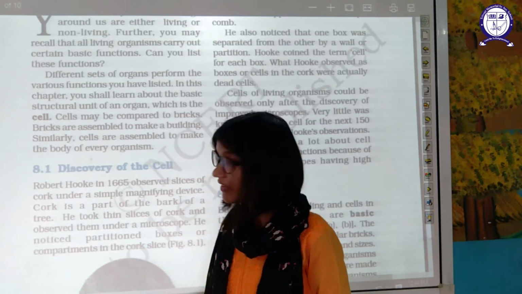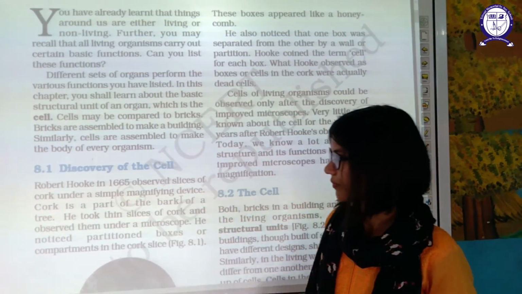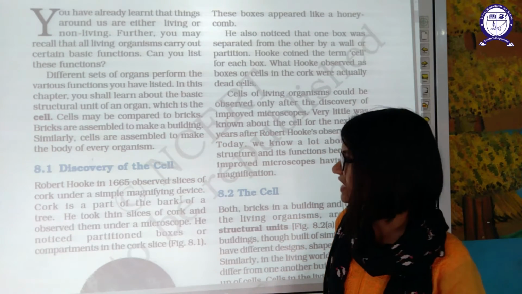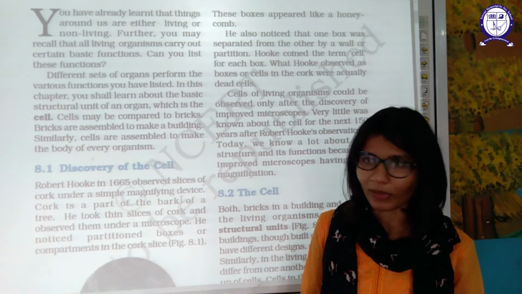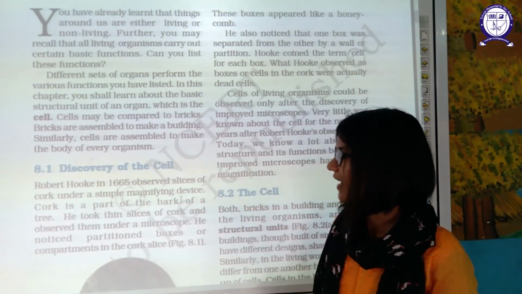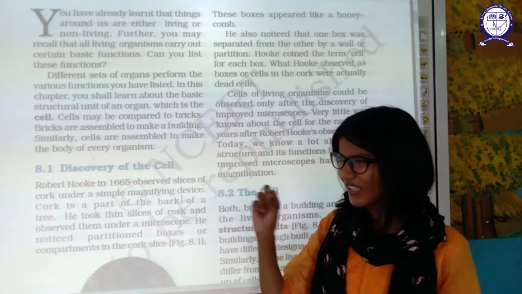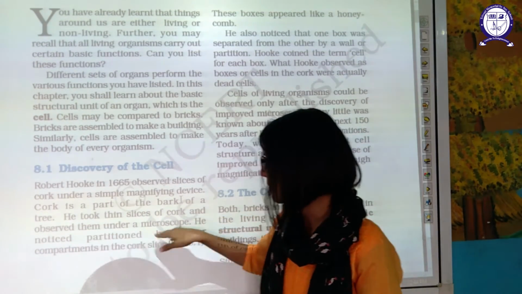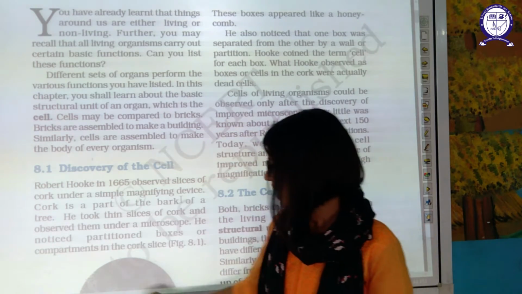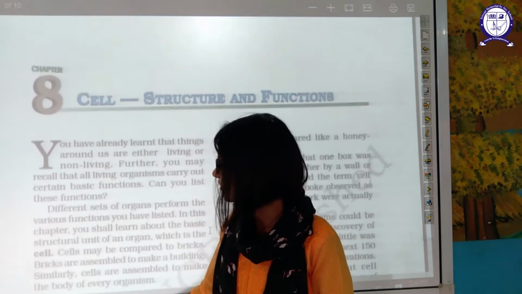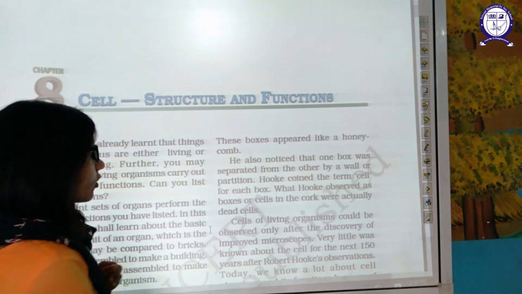Discovery of the cell. The scientist named Robert Hooke, in 1665, observed slices of cork under a simple magnifying device. Cork is the uppermost part of the tree, a part of the bark. He took the thinnest slice of that cork and observed it under the microscope. He noticed some partitions like boxes, and he compared those partitions with the honeycomb of a honeybee. These boxes looked like a honeycomb.